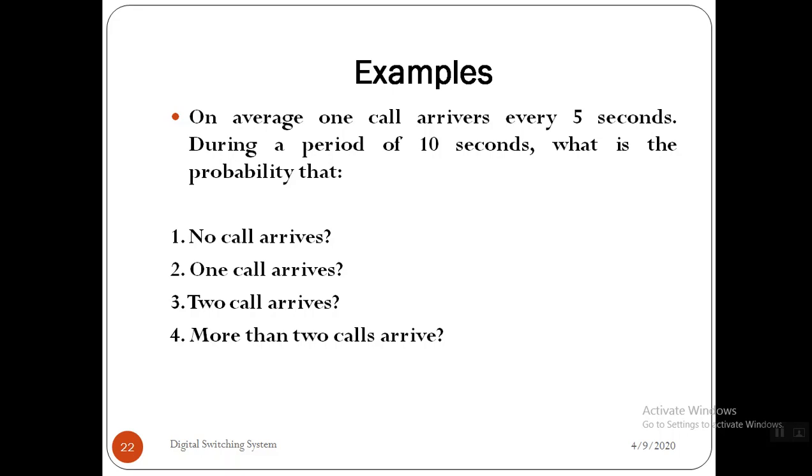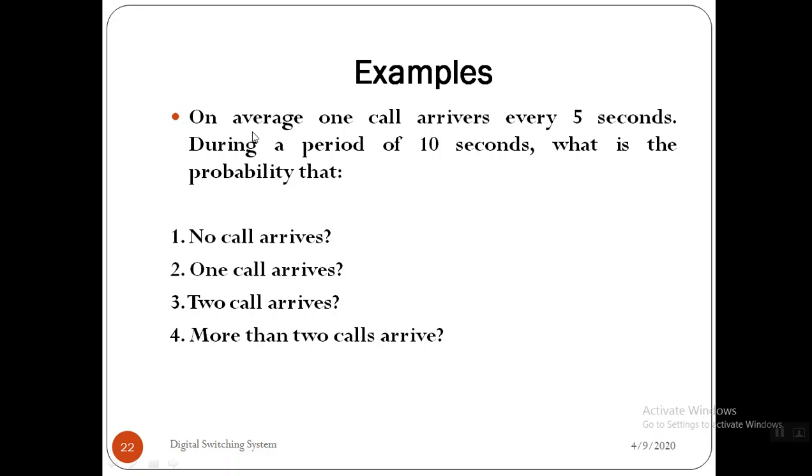The first one: on average, one call arrives every 5 seconds during a period of 10 seconds. What is the probability that no call arrives, one call arrives, two calls arrive, and more than two calls arrive to a system? Right, so this is an important question and was asked in one of the question papers. You are supposed to analyze the question before solving any type of problem.